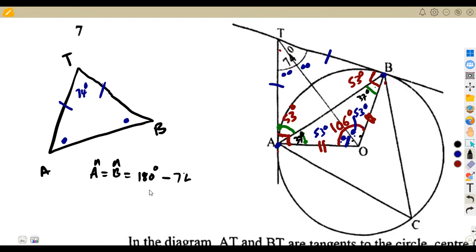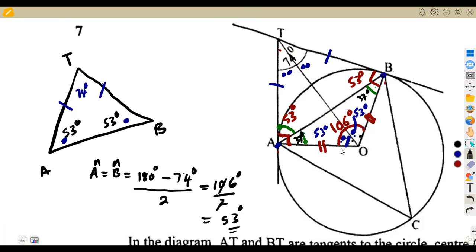So that's where we divide, all right? So we're going to divide by 2, so you're going to have the same thing. The moment we subtract 180 minus this 74 degrees, we are going back to the 106 that we had before. So it's going to be 106 divided by 2, and if we divide here, we're going to obtain 53 degrees. So this angle is going to be 53. And this one also is going to be 53, just like what we obtained from this one, 53, 53.